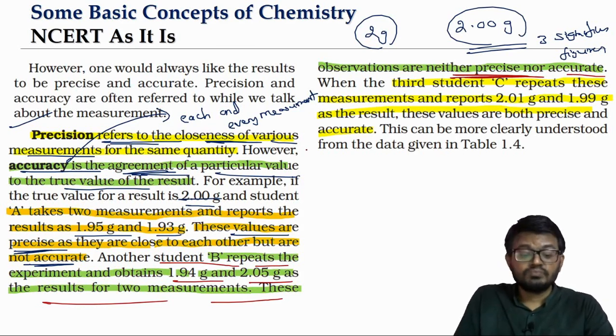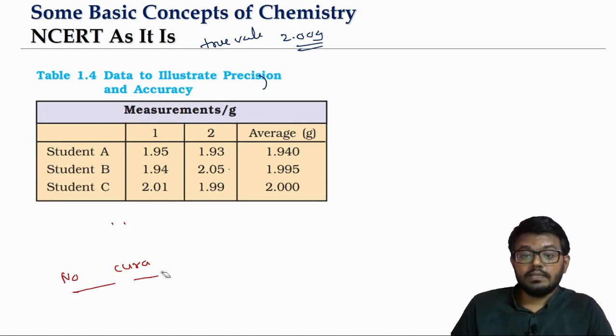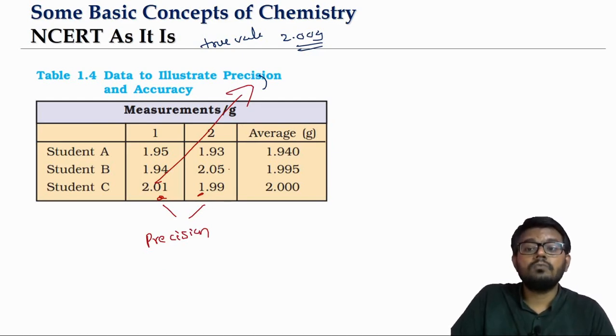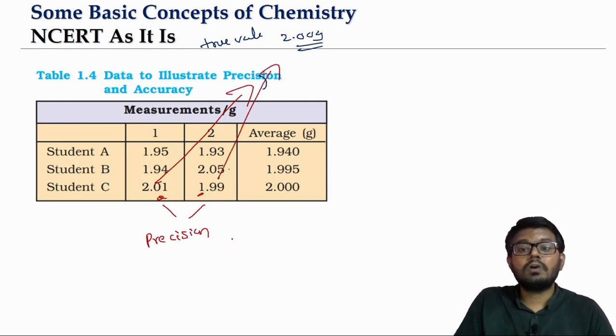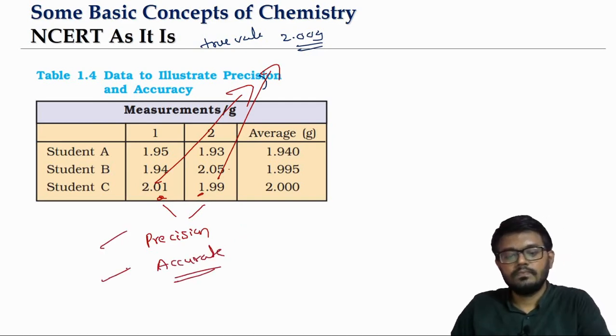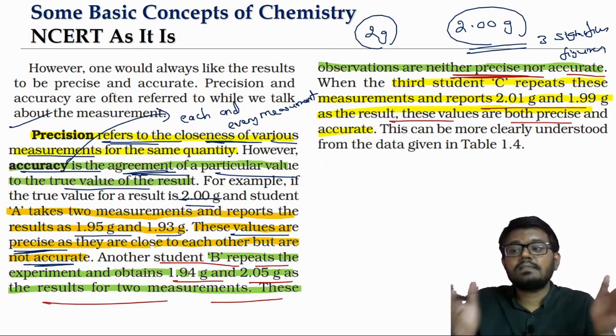Let's talk about the third student, C. C is giving us the measurements of 2.01 and 1.99. Look at this, they are very close, 2.01 and 1.99. So we can conclude there is precision. Not only that, 2.01 is very close to the true value. So these measurements are also accurate. So the measurements given by C are precise as well as accurate.